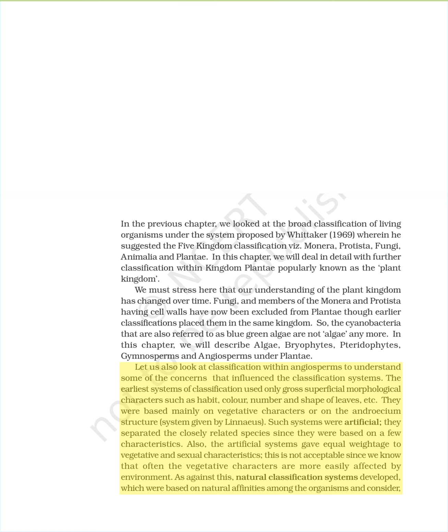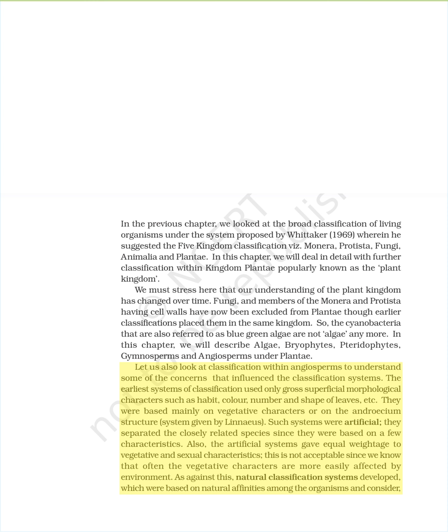Let us also look at classification within angiosperms to understand some of the concerns that influenced the classification systems. The earliest systems of classification used only gross superficial morphological characters such as habit, color, number, and shape of leaves, etc. They were based mainly on vegetative characters or on the androecium structure, system given by Linnaeus. Such systems were artificial. They separated the closely related species since they were based on a few characteristics. Also, the artificial systems gave equal weightage to vegetative and sexual characteristics. This is not acceptable since we know that often the vegetative characters are more easily affected by environment.